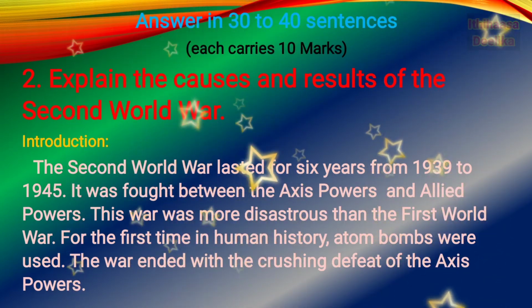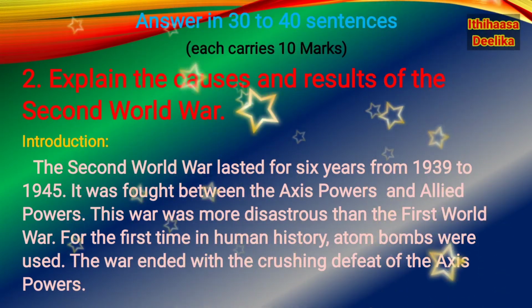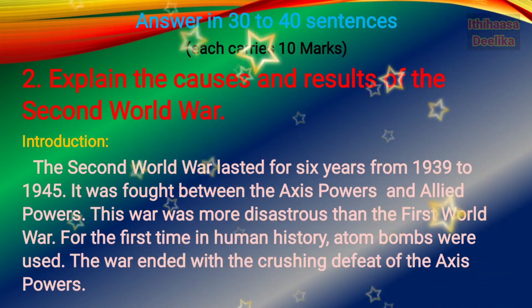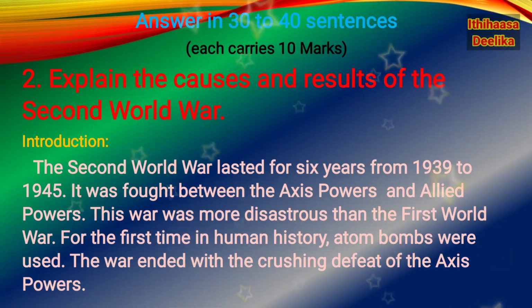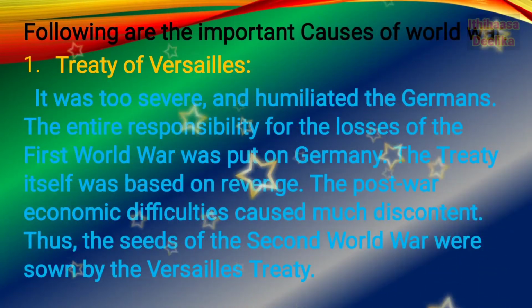For the first time in human history, atom bombs were used. The war ended with the crushing defeat of the Axis powers. Let us see the causes and results. Following are the important causes of the Second World War.